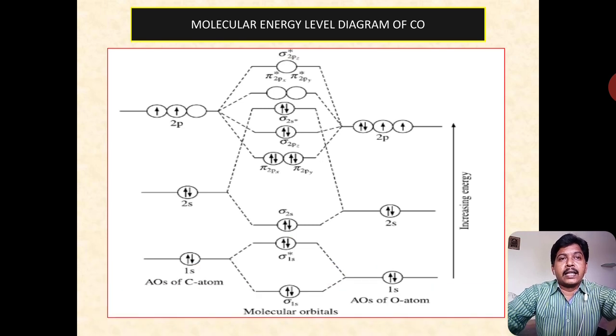And see, here is another diagram, the molecular energy level diagram of the CO molecule. The CO molecule is formed by the combination of a carbon atom and an oxygen atom. In this diagram we have taken the carbon atom on one side, and on the other side the oxygen atom. The carbon atom electronic configuration we should write, that is 1s2, 2s2 and 2p2, and on the other side the oxygen atom, with electronic configuration 1s2, 2s2, 2p4.